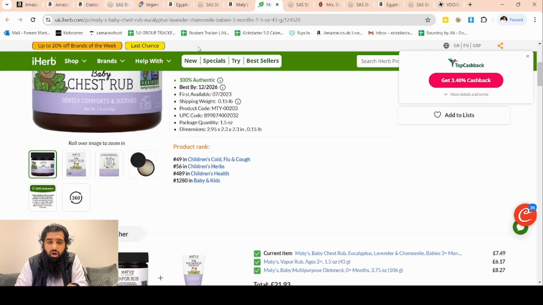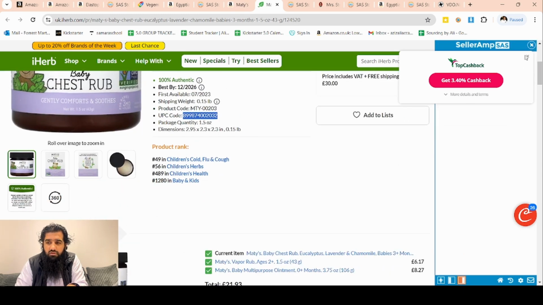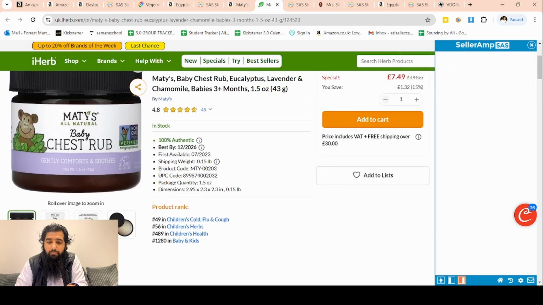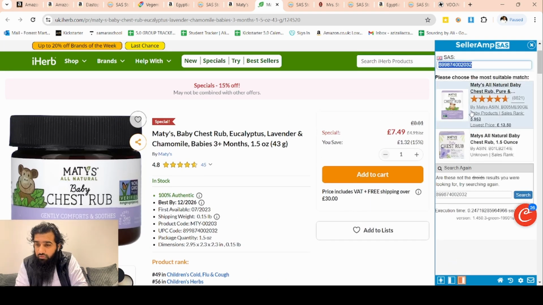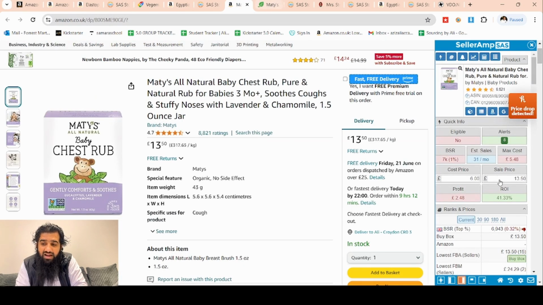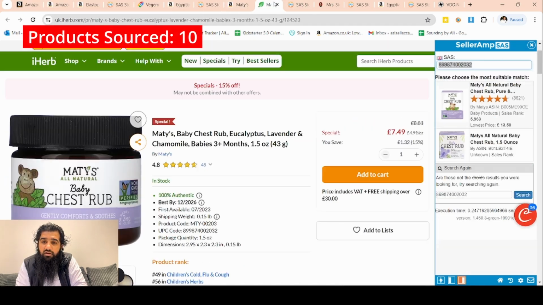And what we can do on iHub, they have these UPC codes here as well. We can scan them with Seller Amp, and then the exact match would show up here if there is any product with this code. Yes, so this one is ending with GE. Is it the same thing? Ending with G, exactly the same thing. So this is the exact same product.